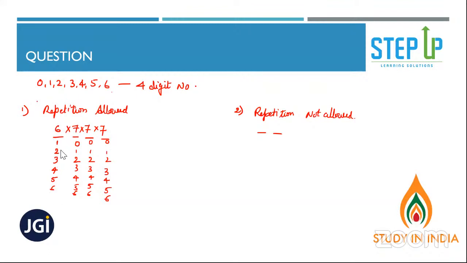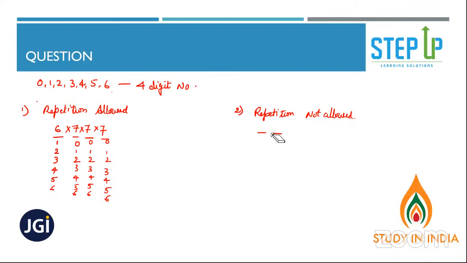1, 2, 3, 4, 5, 6. 0 cannot come here, right, Sagar? 0 can come on the second place, on the third place, and on the fourth place also. That's why 7 into 7 into 7. That's it. Okay. Don't use nCr and nPr for this type of question, I'd suggest, because there are other high level questions. So that's why. Fine. So no problem, Aditya.